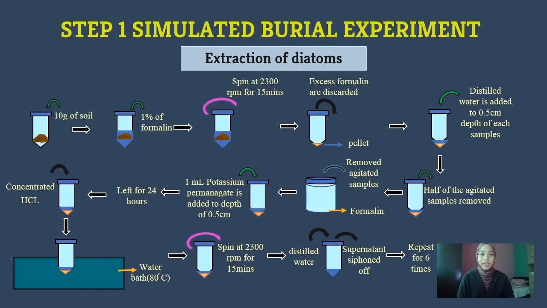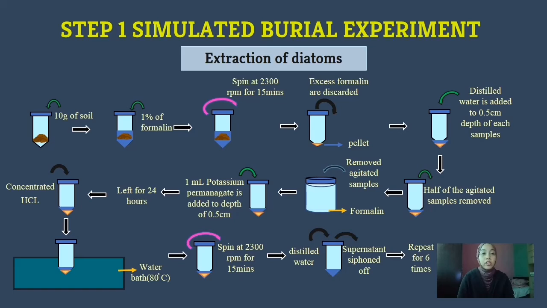Next, each 10 gram of topsoil collected will be put in centrifuge tube and added with 1% of formalin. The sample will be centrifuged at 2300 rpm for 15 minutes. Distilled water will be added to a depth of 0.5 cm before agitation process. Half of it will be removed and placed in a plastic bottle containing formalin. 1 ml of potassium permanganate will be added into remaining agitated solution and left for 24 hours.